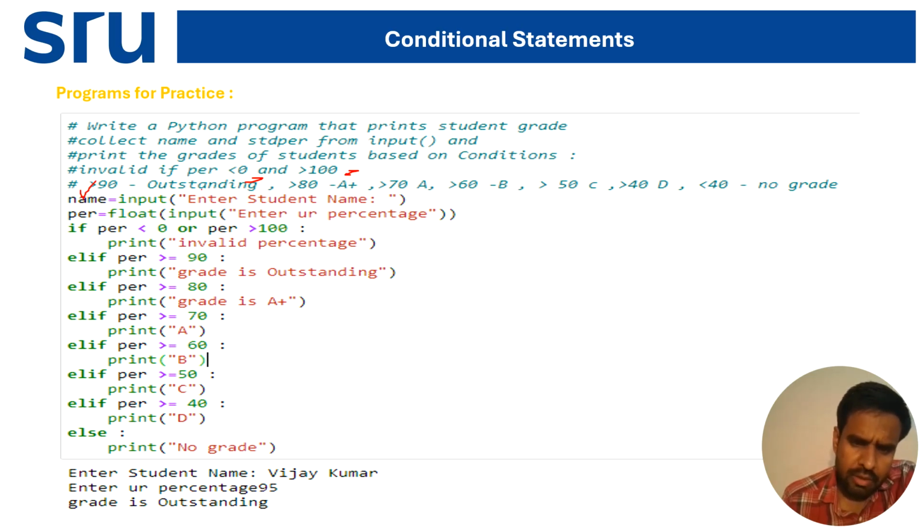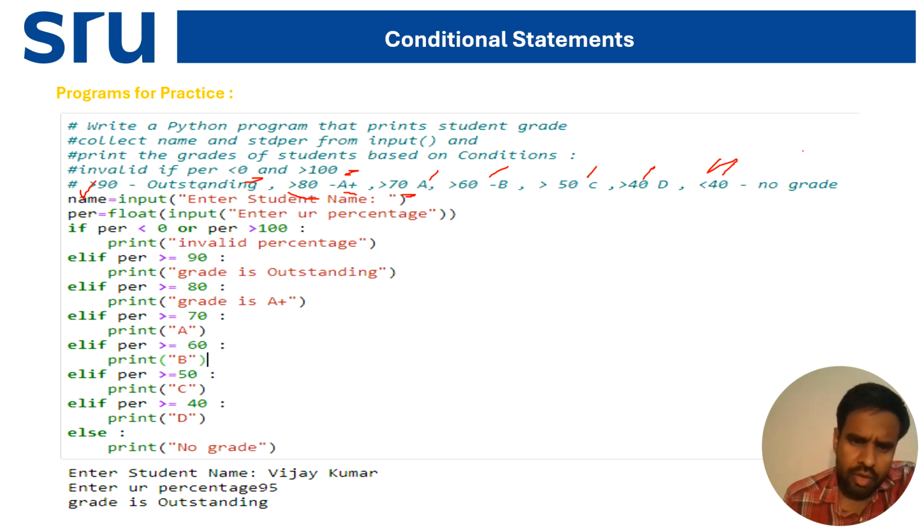outstanding. If the percentage is greater than 80, it will print A plus. If the percentage is greater than 70, it will print A. If greater than 60, it will print B. If greater than 50, it will print C. If greater than 40, it will print D. If the percentage is less than 40, it will print no grade.